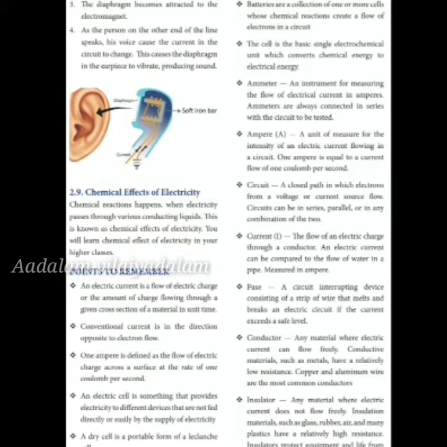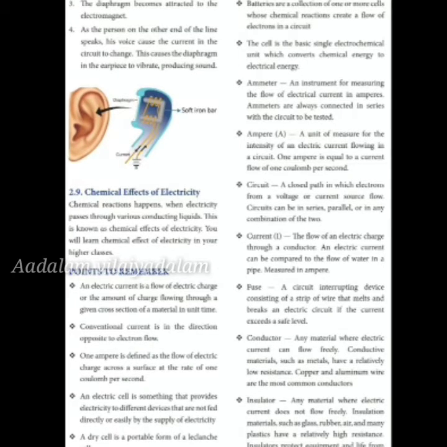Ammeter, an instrument for measuring the flow of electric current in amperes. Ammeters are always connected in series with the circuit to be tested. Ampere is a unit of measure for intensity of electric current flowing in a circuit. 1 ampere is equal to a current flow of 1 coulomb per second.